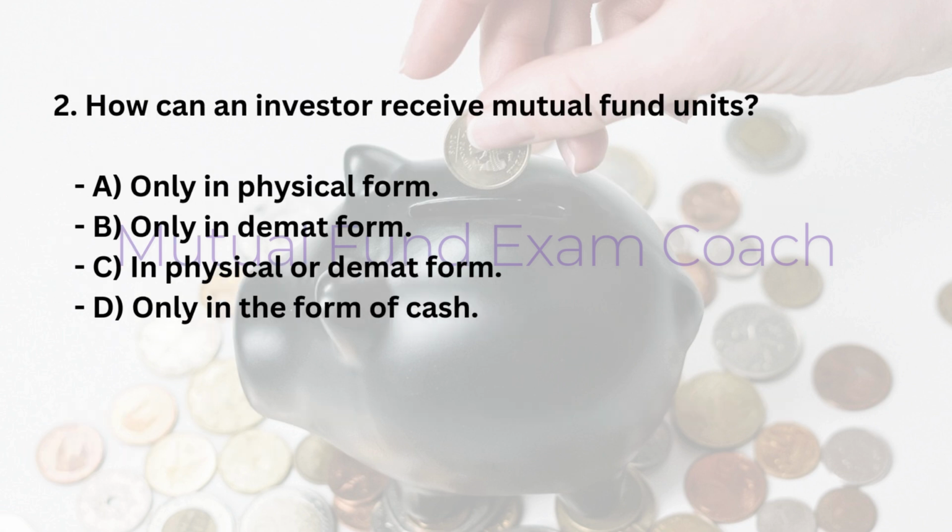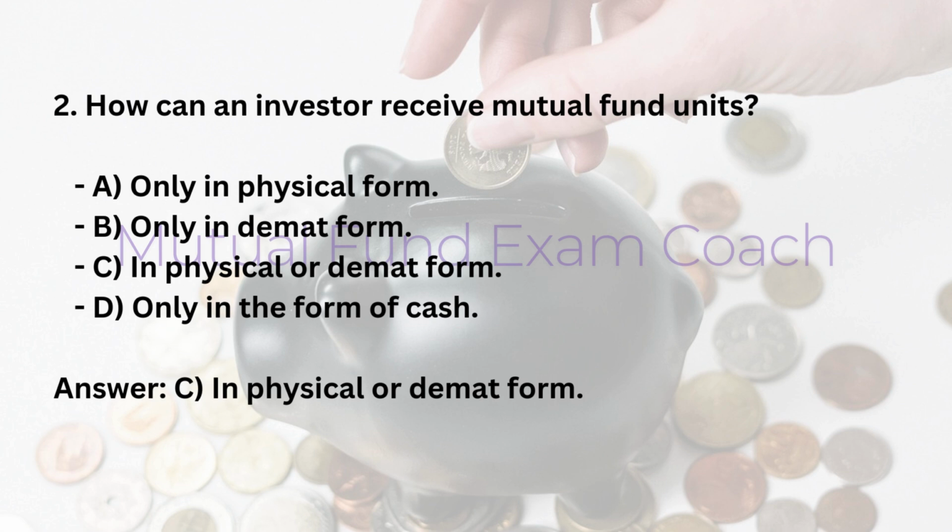2. How can an investor receive mutual fund units? A. Only in physical form. B. Only in DMAT form. C. In physical or DMAT form. D. Only in the form of cash. Answer: C. In physical or DMAT form.